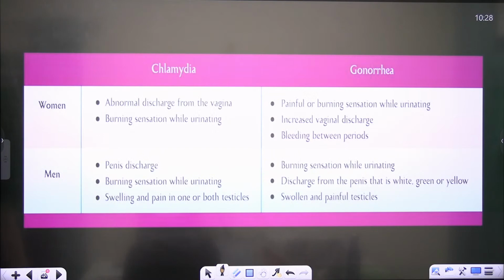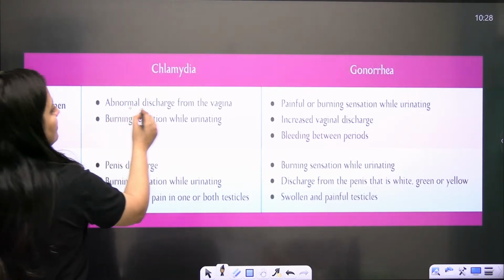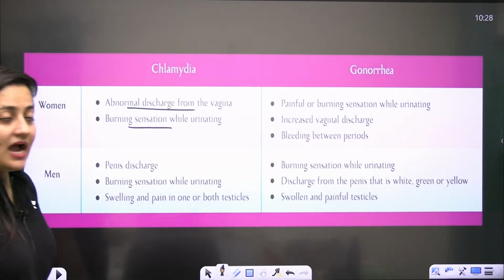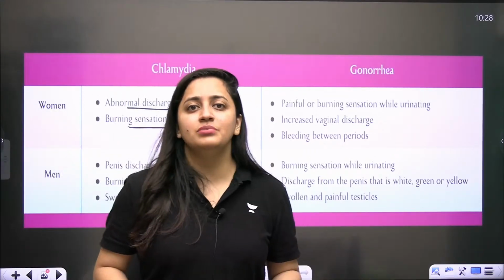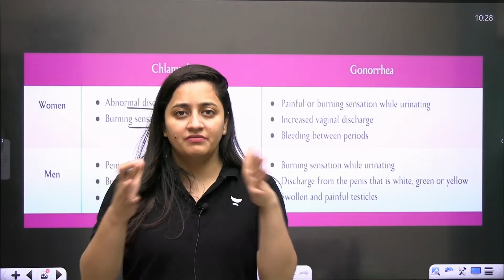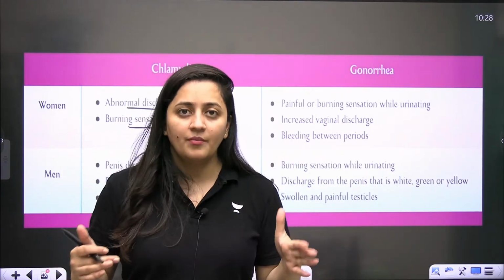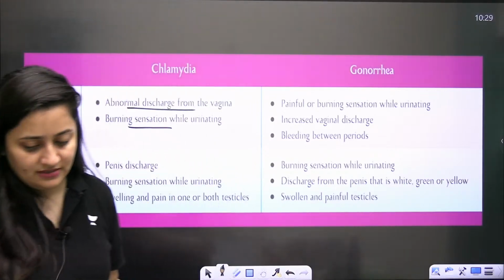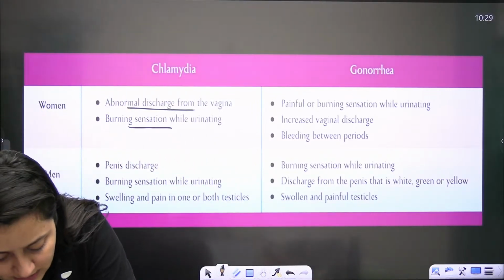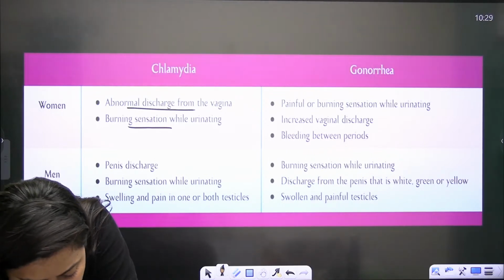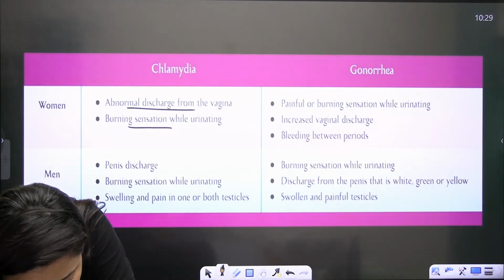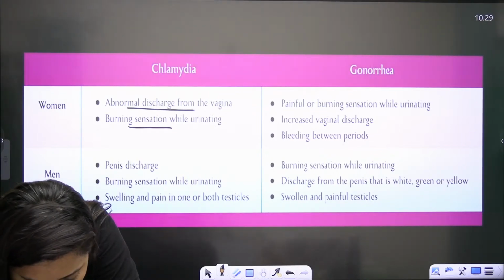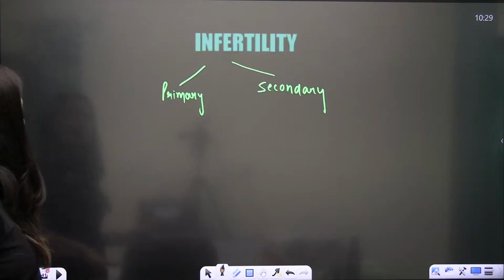In gonorrhea, during childbirth, when the blood of the mother and the baby come in contact, it can pass the disease to the baby. Death can also occur. Is that clear?